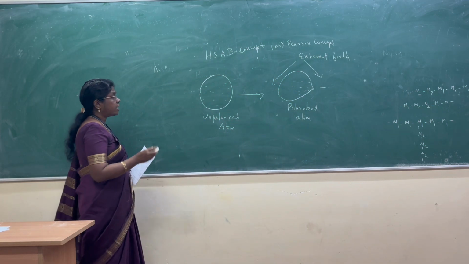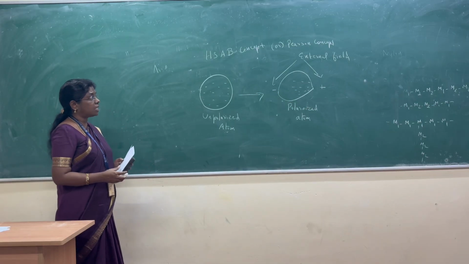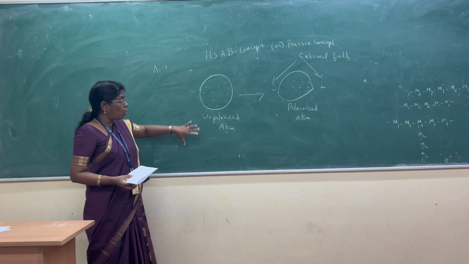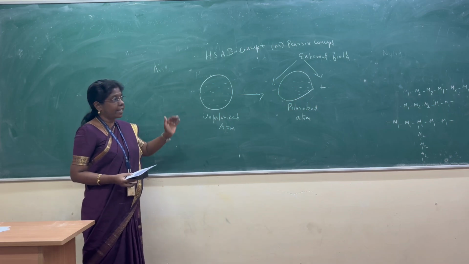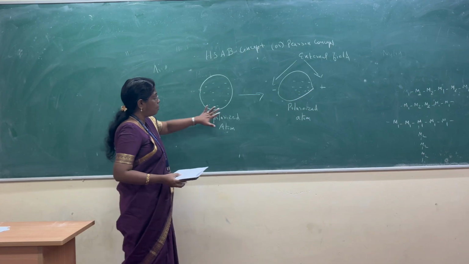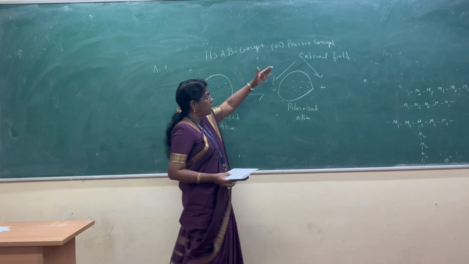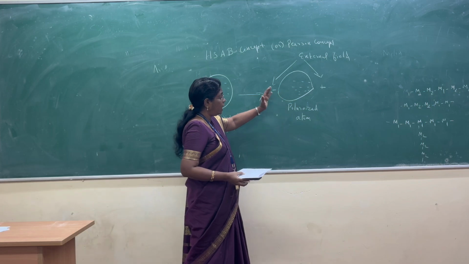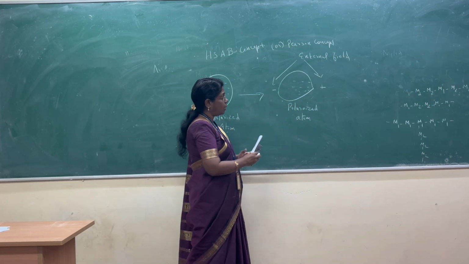So the basic concept of HSAB is explained based on polarization, whether polarization takes place or not. This is for an unpolarized atom. When an external electric field is applied, polarization takes place.